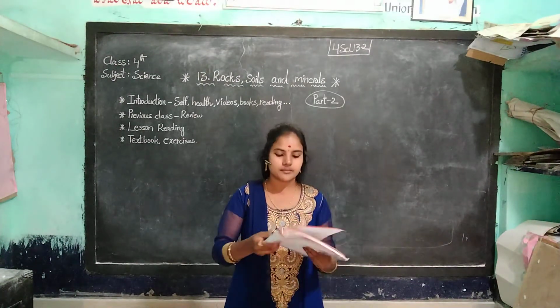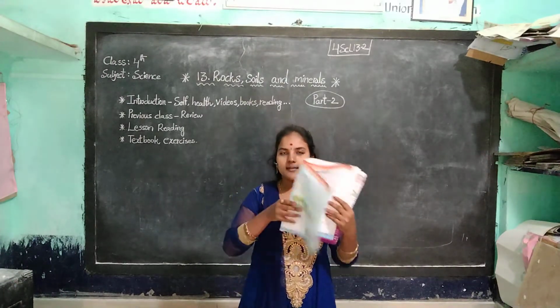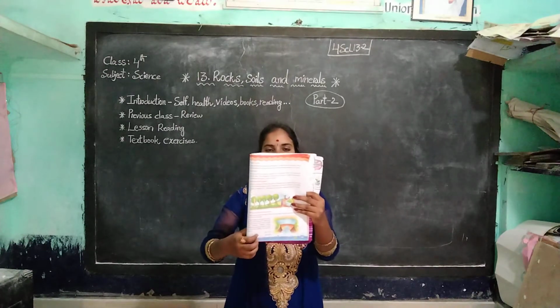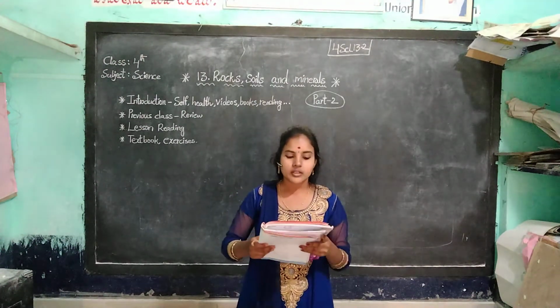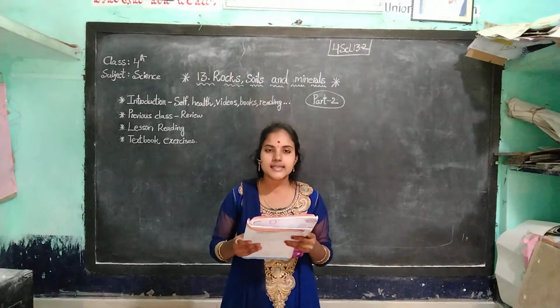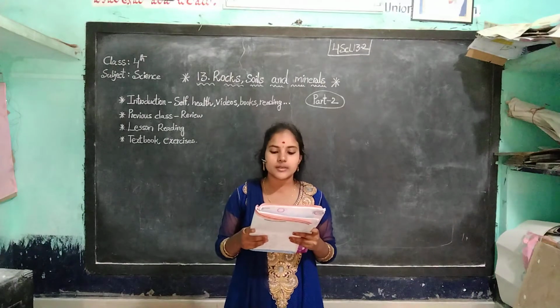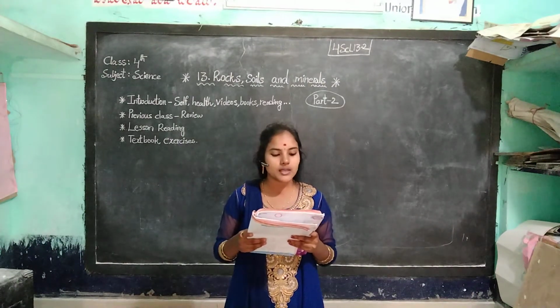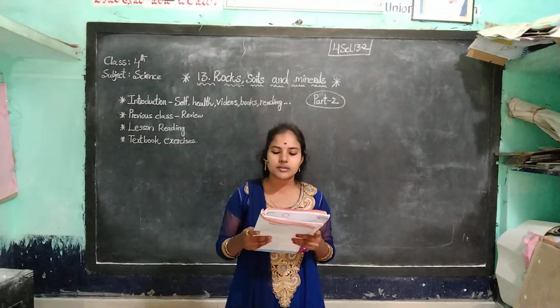See the next page. Last page. Once you observe this diagram, children, this is the embankment. Embankment. Okay? See the last page. Making terraces or furrows. In hilly areas, water flows down with great force. It causes great damage to the soil. It can be controlled by making terraces or furrows along the